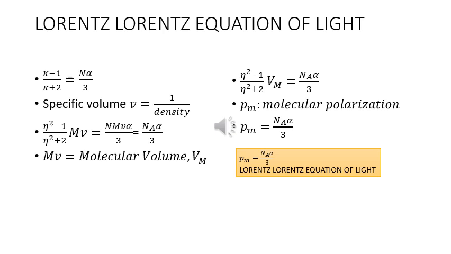Pm is the molecular polarization. So, Pm, that is Na alpha by 3. So, Pm is equal to Na alpha by 3, and this is the Lorentz-Lorenz equation of light.